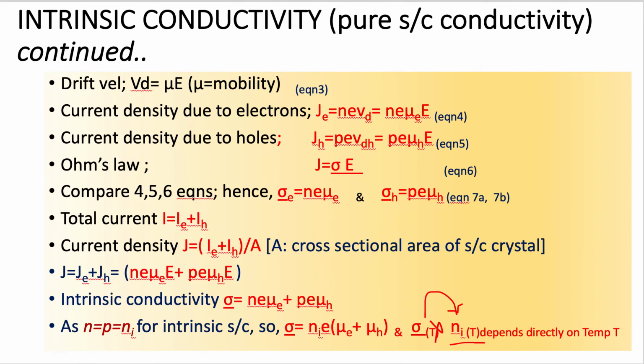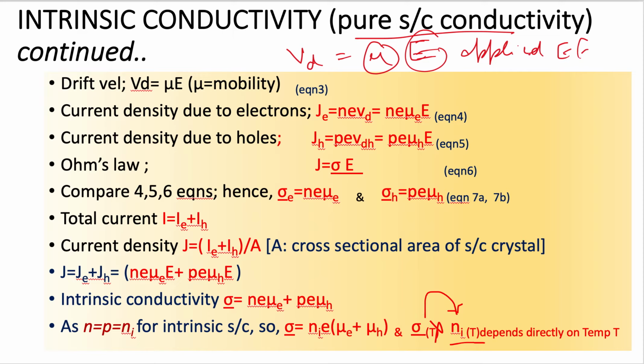So let's deduce the equation for the drift current and drift velocity, and what is the value of conductivity for pure semiconductor material. Drift velocity Vd is given by mu times capital E, where mu is the mobility of the material, of electron or hole, whatever we are talking about, and capital E is the applied electric field. Current density due to electrons is given by Je equal to N e Vd. Let's put the value of Vd from equation number 3. Vd is equal to mu times E, hence Je is equal to N e mu times E.